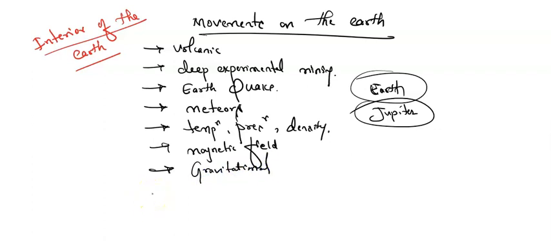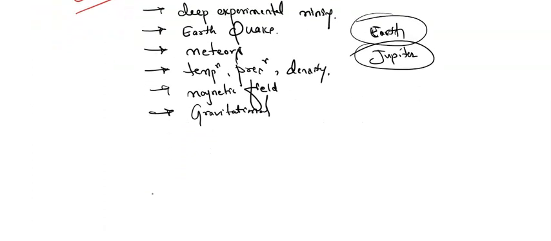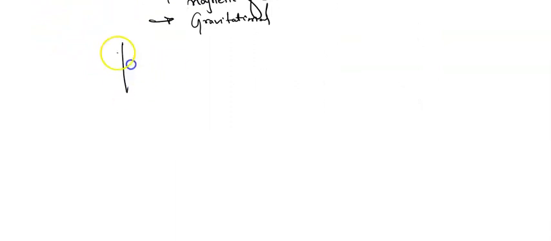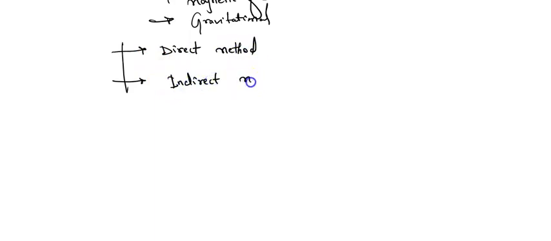So there are so many theories, but here I would like to tell you one thing. We are going to study the interior of the earth in two ways. Which are those methods from which we can understand the interior of the earth? That is, number one, direct method, and number two, indirect method. So these are the different methods to understand the interior of the earth.